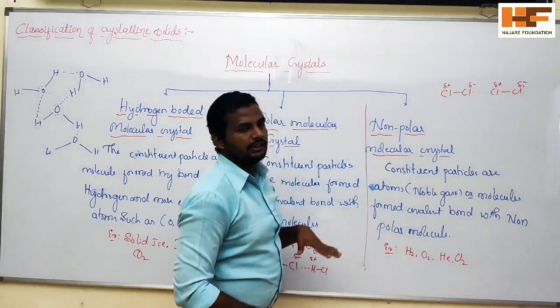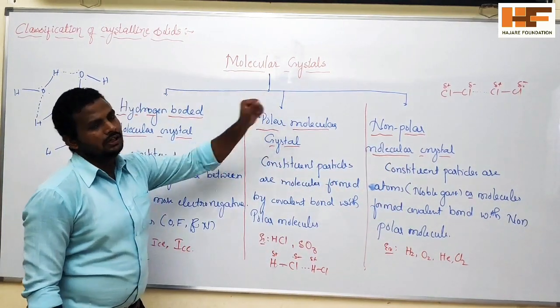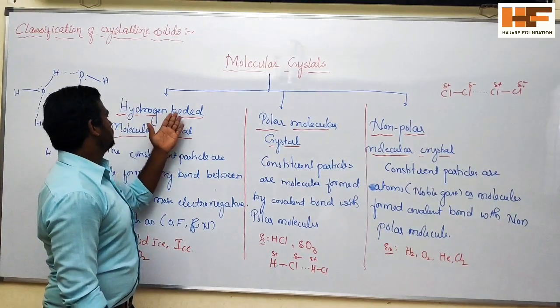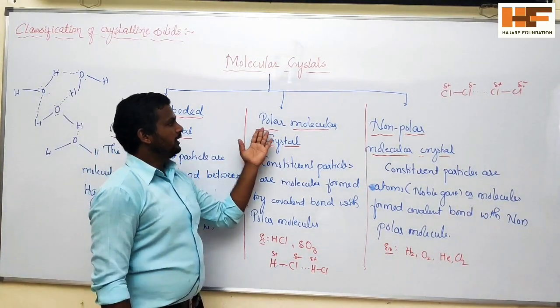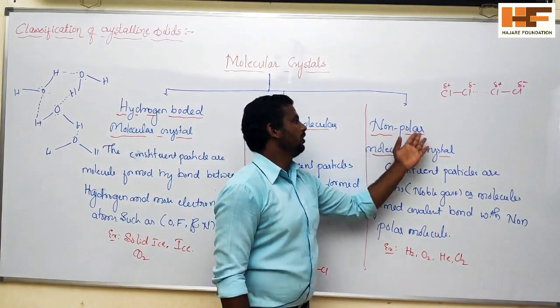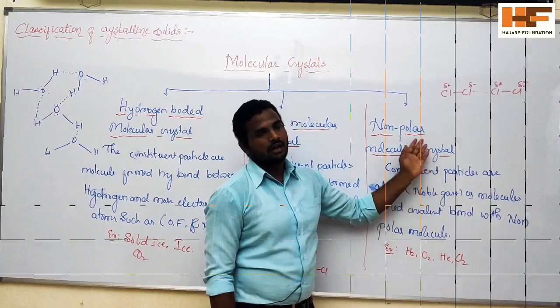Clear? So these are the classifications of molecular crystals. Molecular crystals are classified into three types: hydrogen bonded molecular solid, polar molecular solid, and the third one, non-polar molecular solid or crystal.